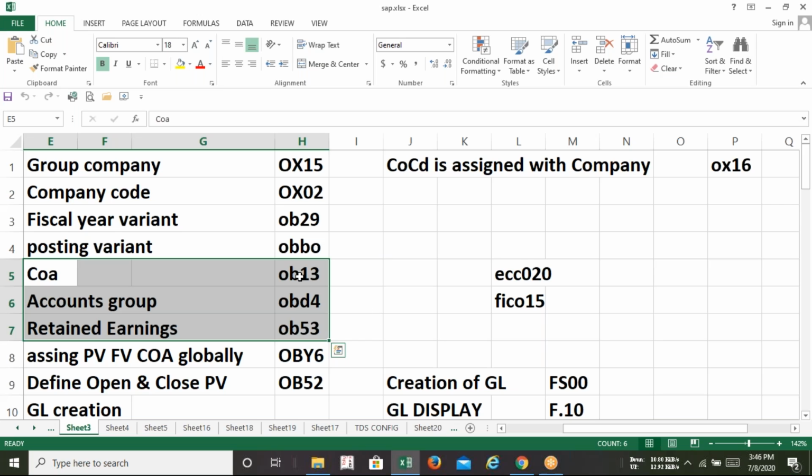So consider the chart of accounts as a book where every GL is getting stored. And this accounts group is nothing but the index. How, sir? This accounts group will help you find your asset GL, your liability GL, expenses GL, income GL or equity GL.